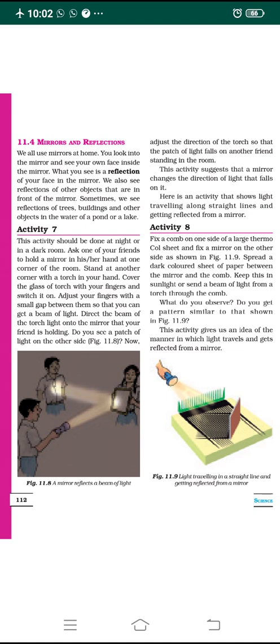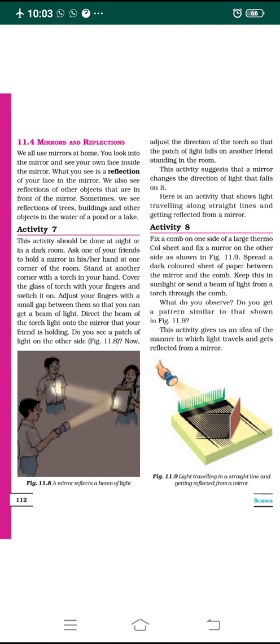We also see reflections of other objects that are in front of the mirror. If you keep a chair in front of the mirror, it will be seen. If you keep a fan in front of the mirror, its reflection will be seen. Whatever objects you keep in front of the mirror, their reflection will be seen. Sometimes we even see the reflection of trees and buildings, any objects, a water bottle, a bag, whatever you keep.